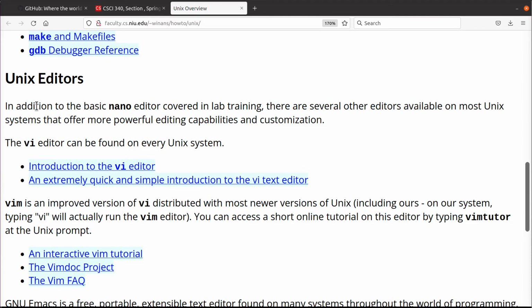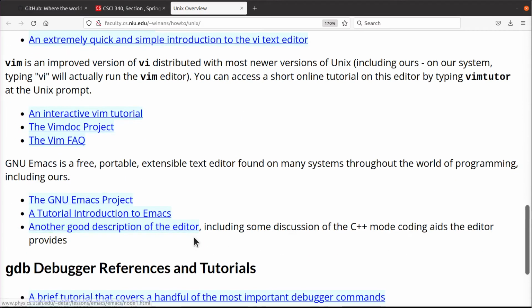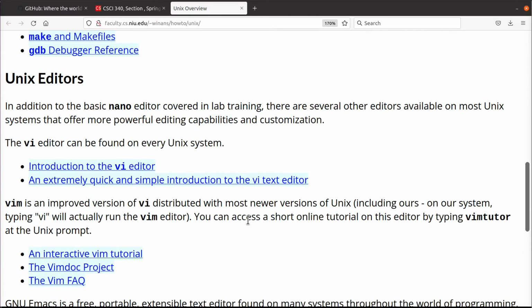Okay, so down here it talks about the VI editor. That's just the old name for Vim. And there's another system called Emacs, which is probably talked about down here. This is a little bit fancier than Vim, but it's really more if you want to write Lisp programs and things. This is a really fancy editor. I tend to favor Vim.